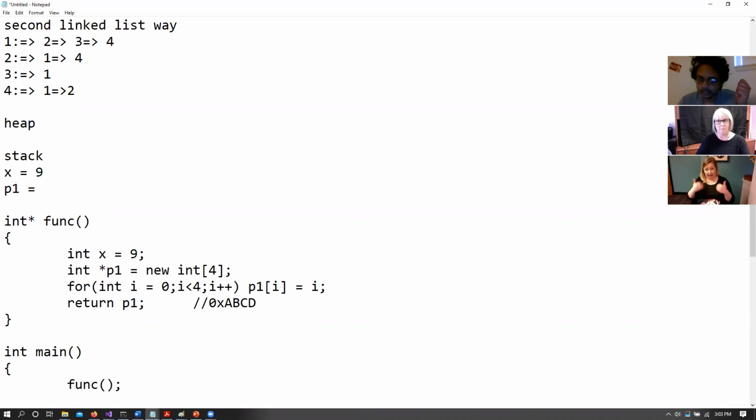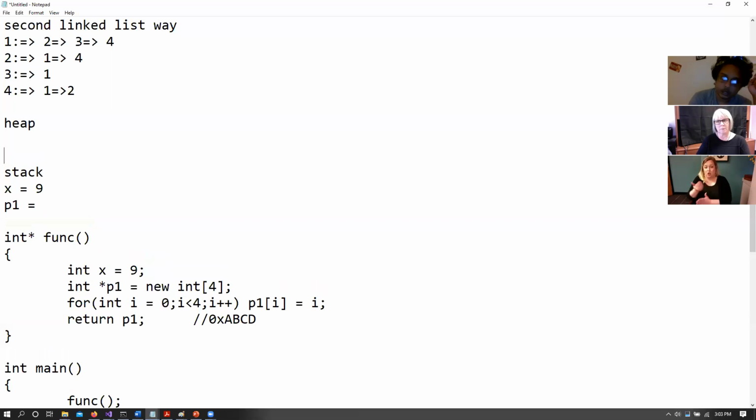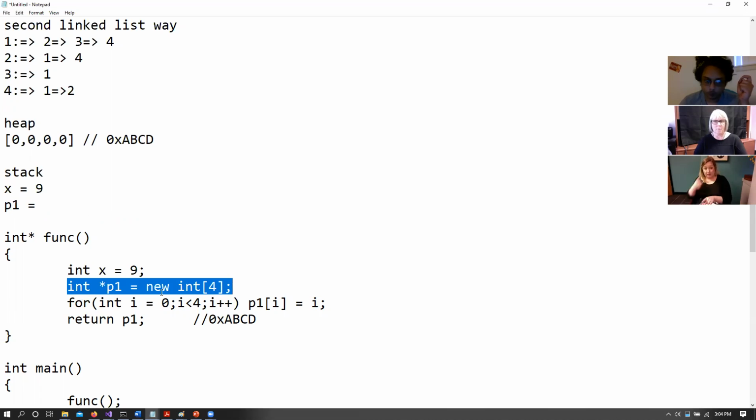An address to an integer or an integer array. And then what we are doing is assigning a new set of memory locations, new int[4]. Whenever we are using new int[4], we are basically allocating memory in the heap. And since it is 4, I'm going to assign all of those as 4. And I'm going to say that the address is 0xabcd. So this is what goes on when we say int star p1 = new int[4].